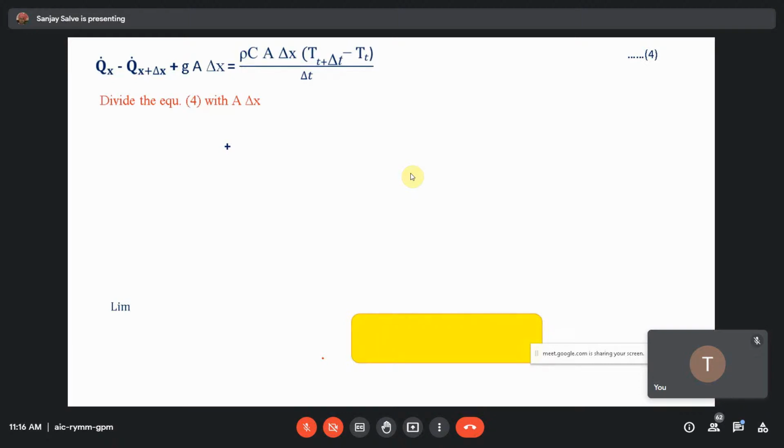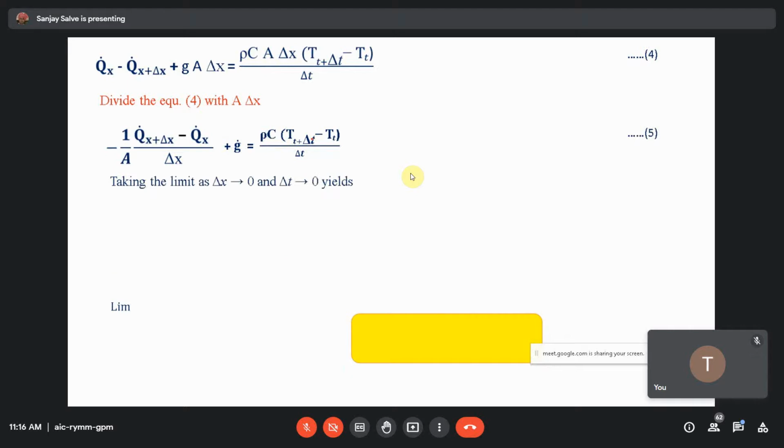Now the volume of the element is area into del x. So once you divide it, just change the sign, take this minus sign out, so you will have minus 1 upon A times Qx plus del x minus Qx, plus G dot, because area into del x cancels with this, rho Cp, area into del x cancels with this. So this is equation number 5.